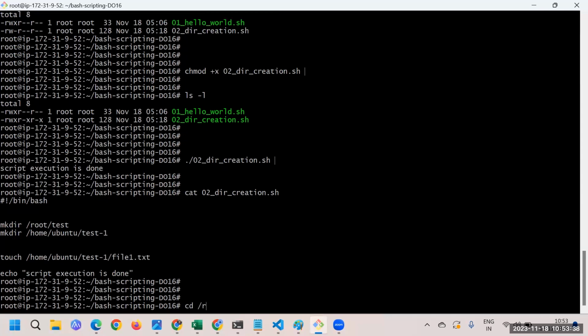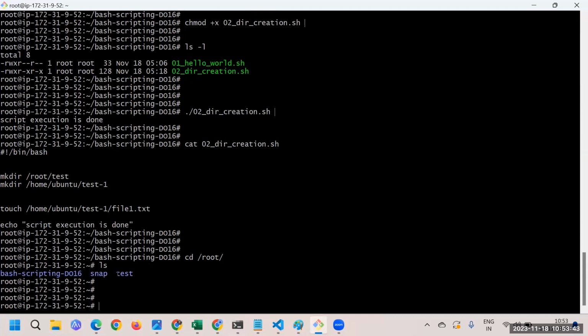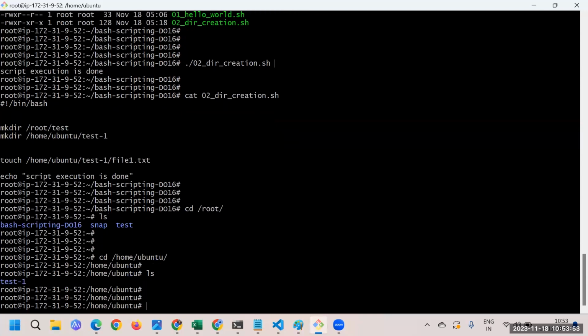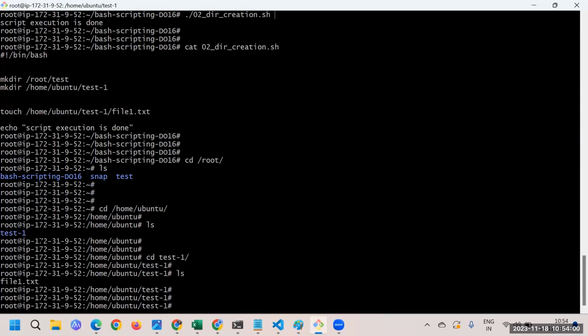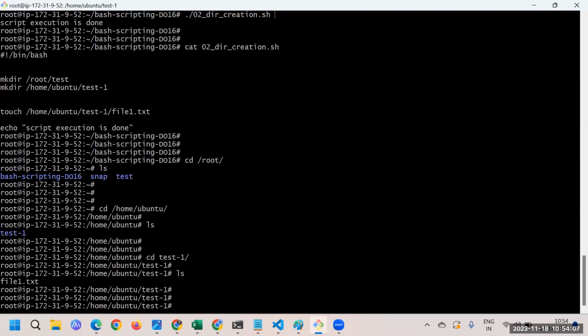I'll go first to /root, and if I do ls, you can see the test directory we have created. One more folder we have created at the /home/ubuntu location, and if I do ls there, you can see the test1 directory. If I go inside test1, you can see the file1.txt file is also there. Great. So this is the way you can create different files and folders with the help of bash scripting.